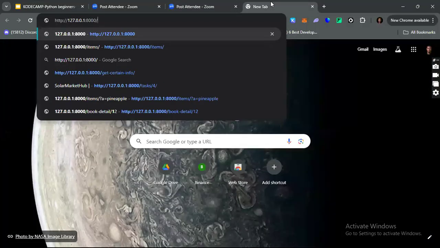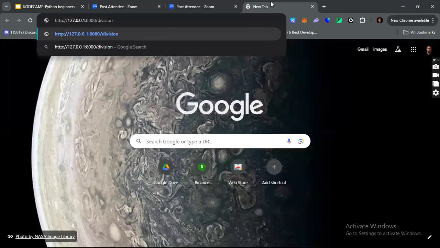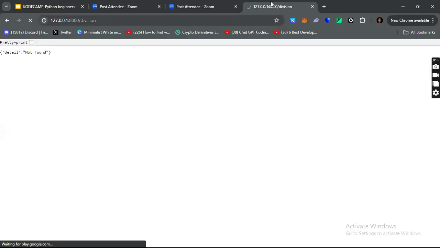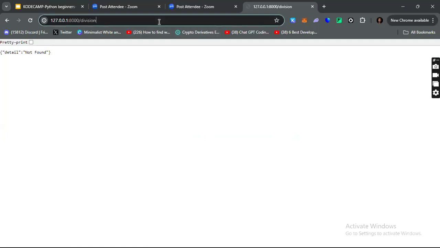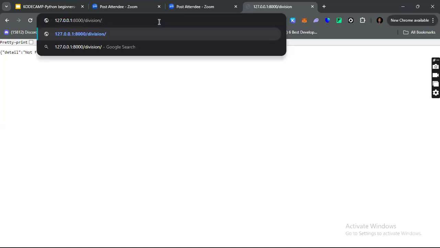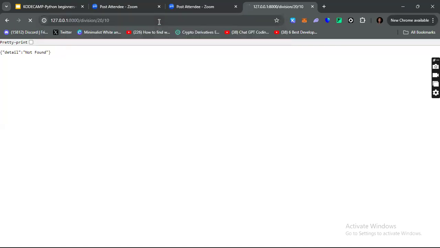This route is located in division, and when we try to navigate to division, we have route not found. That's because we are expected to provide certain path parameters. So in this case, I'll provide 20, and I also provide 10 as the path parameters.